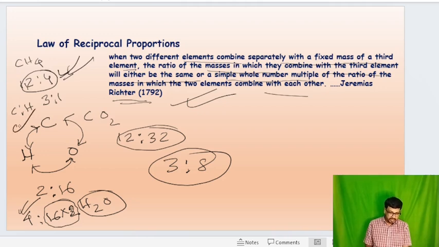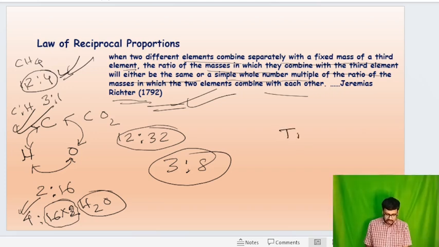If hydrogen and carbon are in a simple ratio, and hydrogen and oxygen are in a simple ratio, then the third one, carbon and oxygen, should also be in a simple ratio. This is the law of reciprocal proportion. But this law is not always true, because of non-stoichiometric molecules.